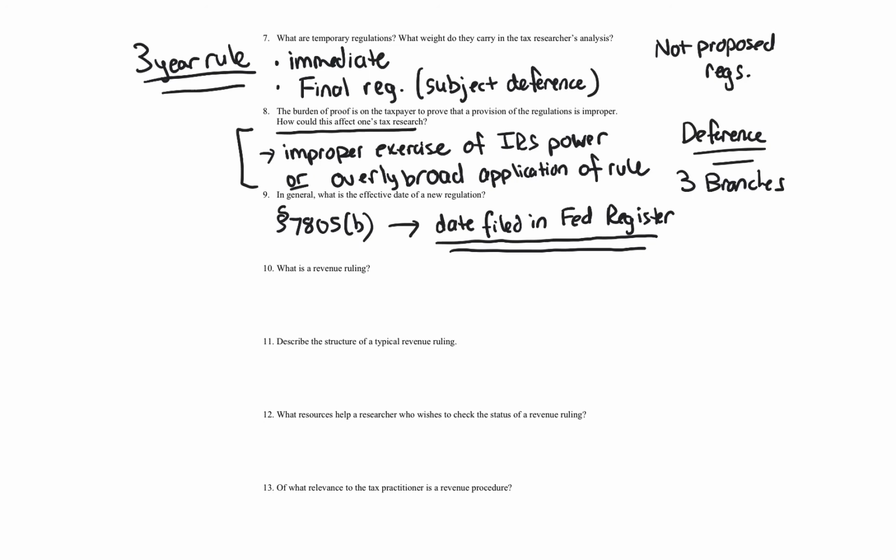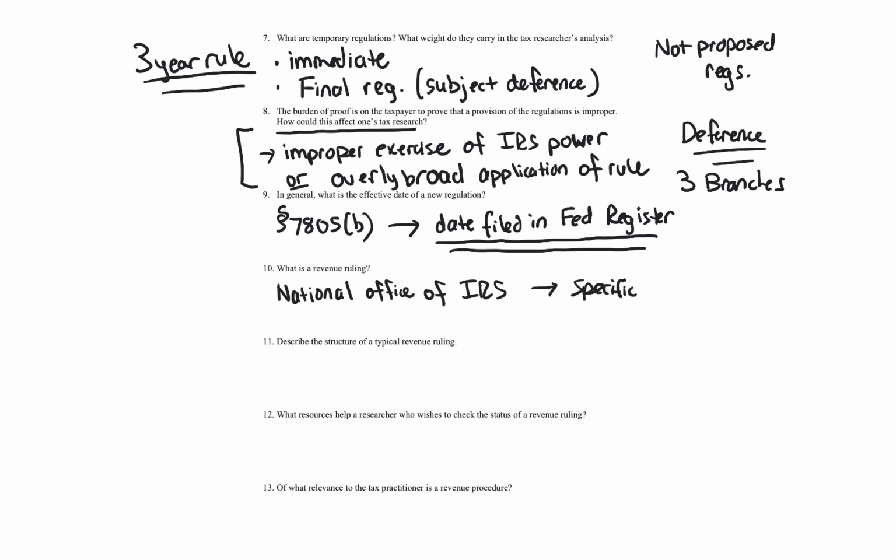All right, let's move on now to question 10 and another topic. What is a revenue ruling? A revenue ruling is an official pronouncement of the national office. So it's from the national level, the national office. It's not from the district or regional office. It's from the national office of the IRS. So National Office of IRS. And it deals with an application of code and regulations to a specific factual situation.